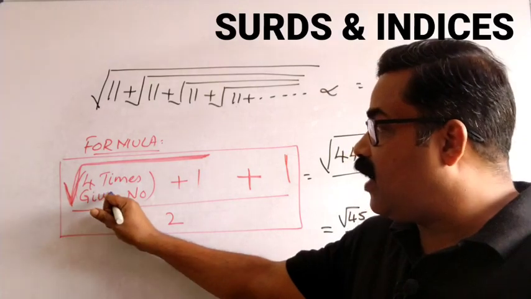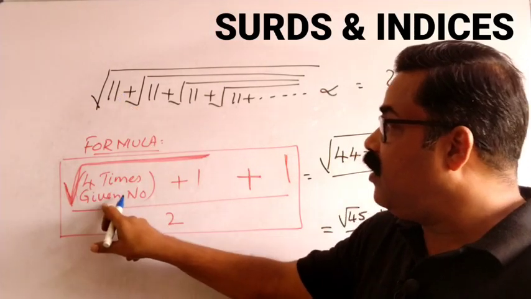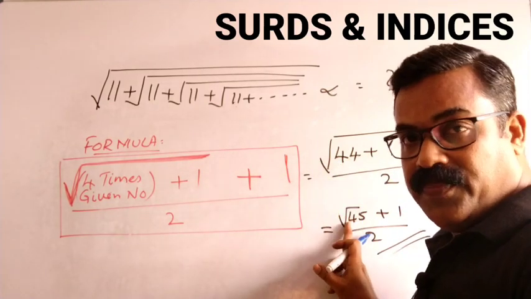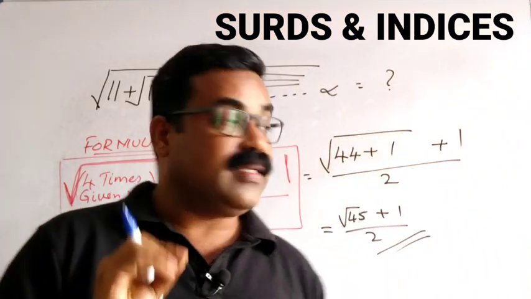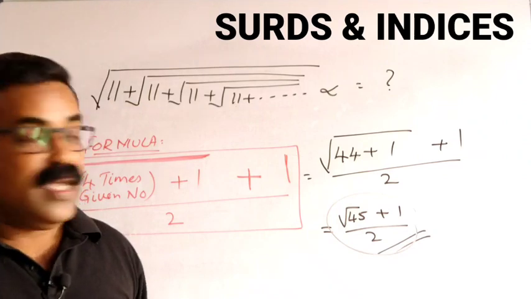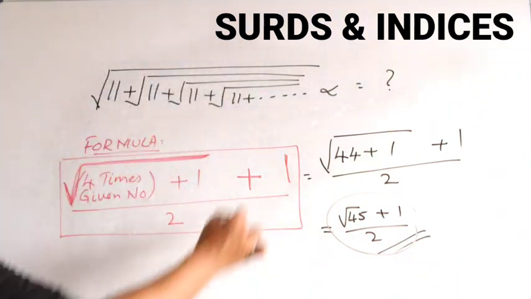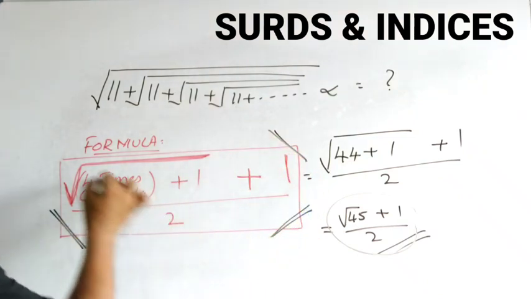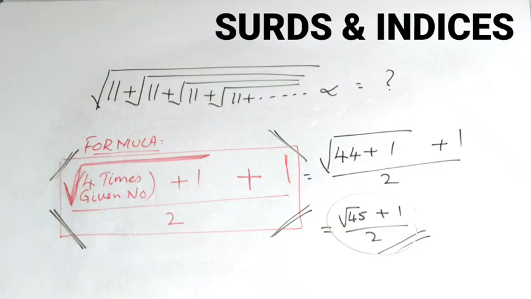So 4 times the number, the given number is 11. 4 times 11 is 44, plus 1. So it will become root 45 plus 1, divided by 2. This is the correct answer, and this answer you will get in the given options A, B, C, D. Accordingly, you can mark the correct answer. So understand this formula, very important. These are the important points you have to note when you prepare for your competitive exam. Kindly note it.